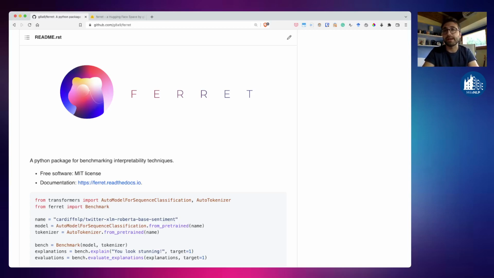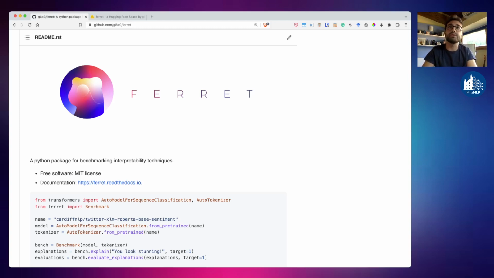Ferret is a Python package meant for benchmarking interpretability techniques, so you will find several feature attribution methods, but most importantly, you will find a principled evaluation API to compare them along the properties of faithfulness and plausibility. I can tell you more: the cherry on top is that Ferret is built around transformers, the transformers library, so you can easily integrate Ferret in your pre-existing NLP pipeline.